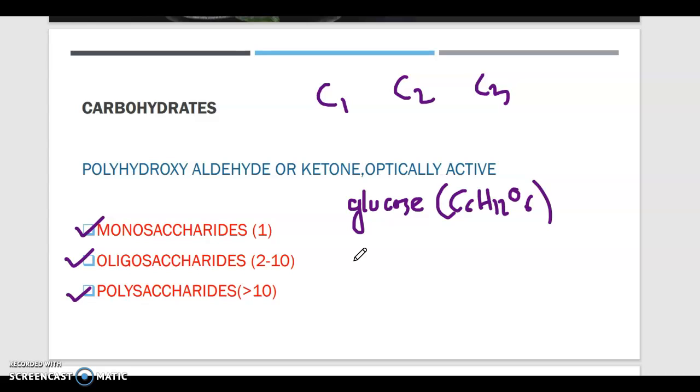That means if 2 to 10 carbohydrates bind together to form a structure, a biomolecule, that will be called an oligosaccharide. And if the number is greater than 10, it will be called a polysaccharide. An example of an oligosaccharide is sucrose, and for a polysaccharide, you can say starch. So these are the general examples of monosaccharide, oligosaccharide, and polysaccharide. Okay, hope you understand that.